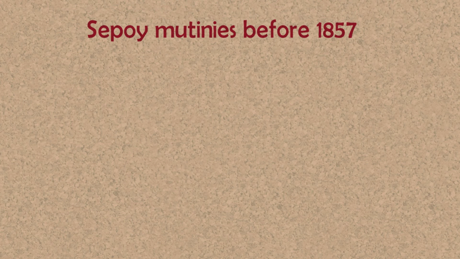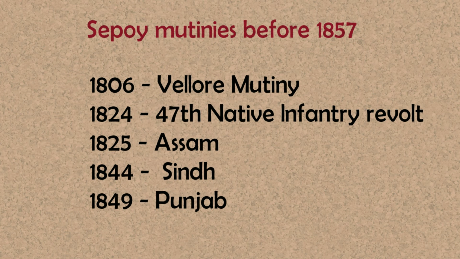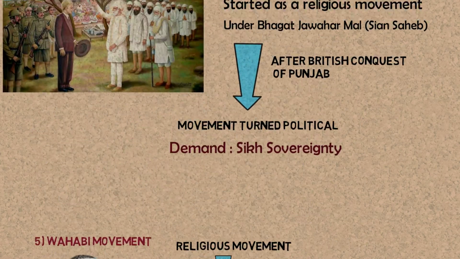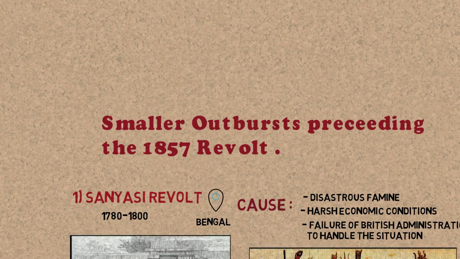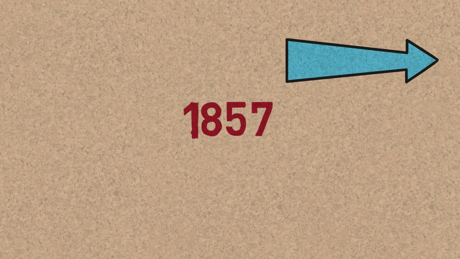There were also various Sepoy mutinies before the 1857 revolt. For example, the Vellore Mutiny of 1806, the 47th Native Infantry Revolt of 1824, and mutinies in Assam in 1825, Sindh in 1844, Punjab in 1849, etc. But all these revolts were small in scale and did not succeed in threatening British rule. But it was the revolt of 1857 that shook the very foundations of British rule and threatened its disruption in a serious way. In the next video, we shall see the actual thrilling revolt of 1857.